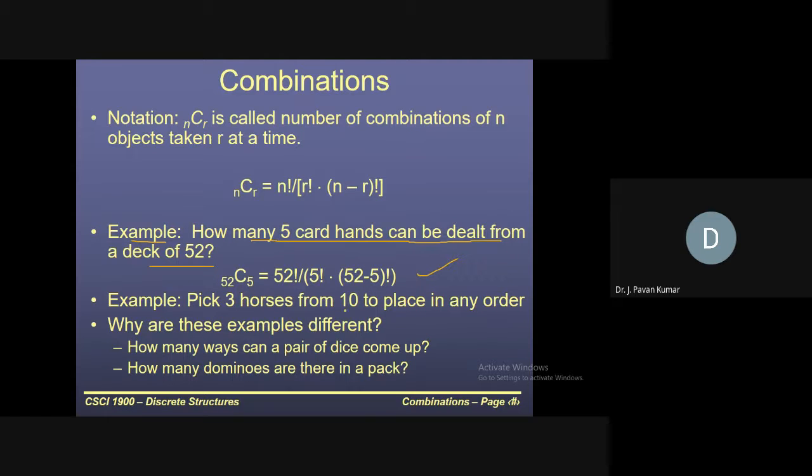Like this, 3 horses from 10 to place in any order. This is nothing but NC3. Like this, direct substitution into the formula NCR if order does not matter. Why if order does not matter? Now the question is whether if order matters will give a bigger number, or if order does not matter will give a bigger number.